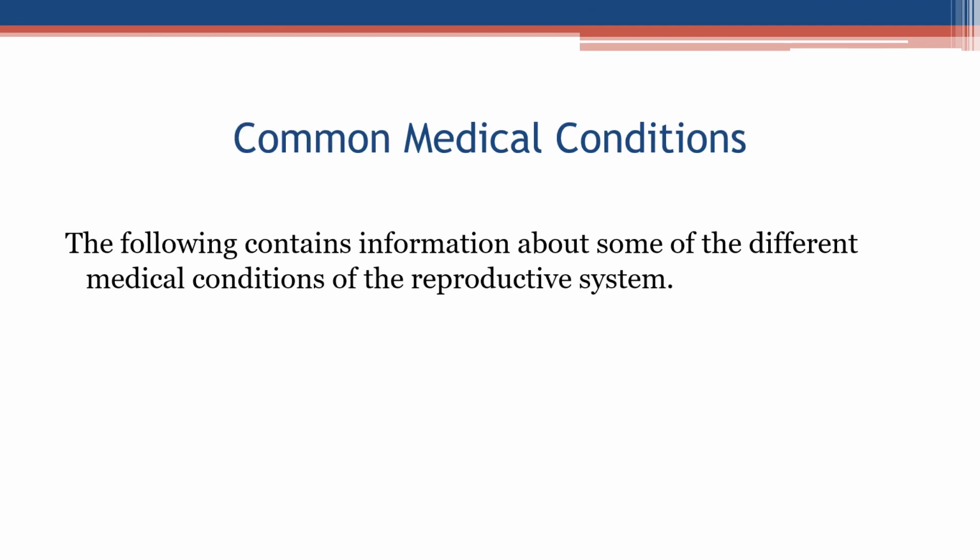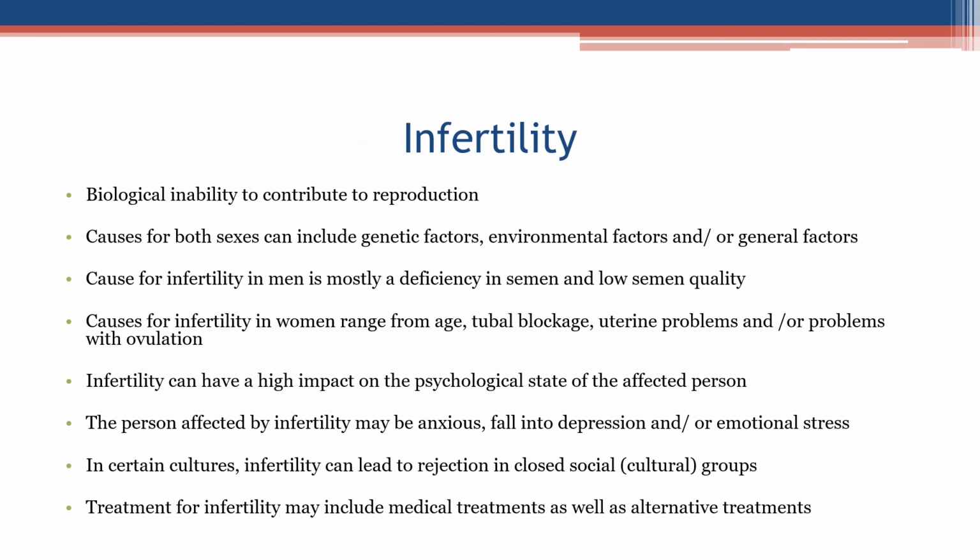Common medical conditions. The following contains information about some of the different medical conditions of the reproductive system. Infertility. Biological inability to contribute to reproduction. Causes for both sexes can include genetic factors, environmental factors, and/or general factors. The cause for infertility in men is mostly a deficiency in semen and low semen quality. Causes for infertility in women range from age, tubal blockage, uterine problems, and/or problems with ovulation.